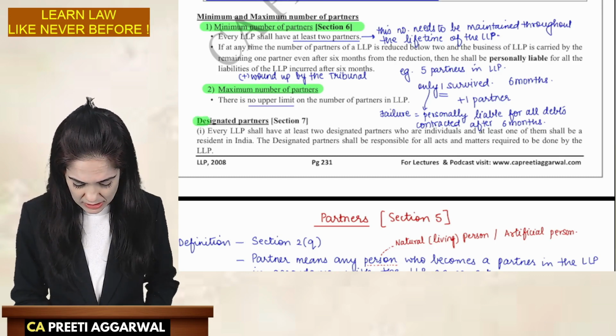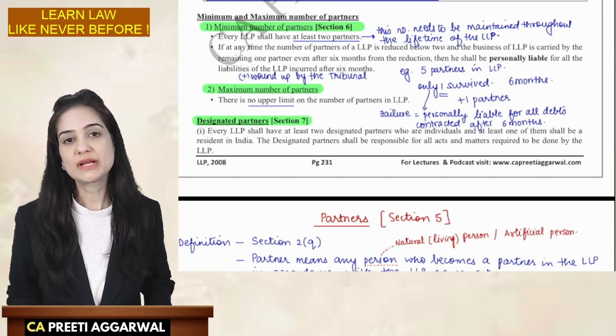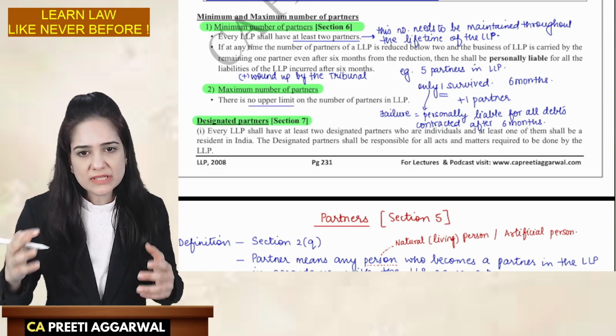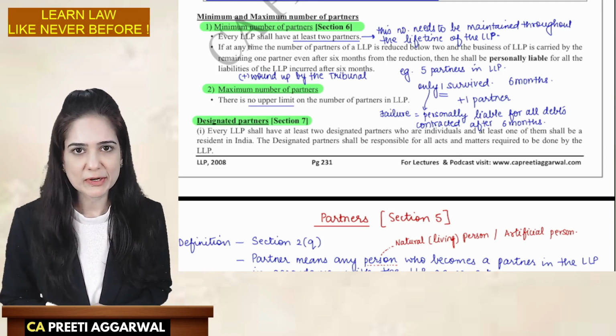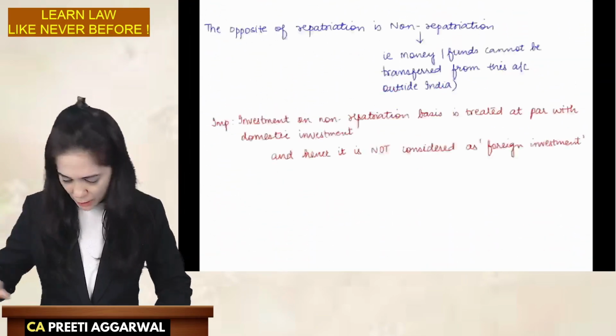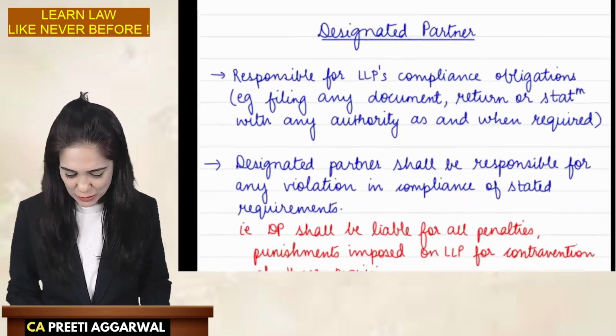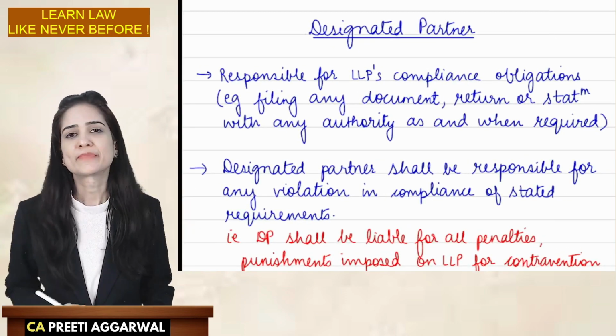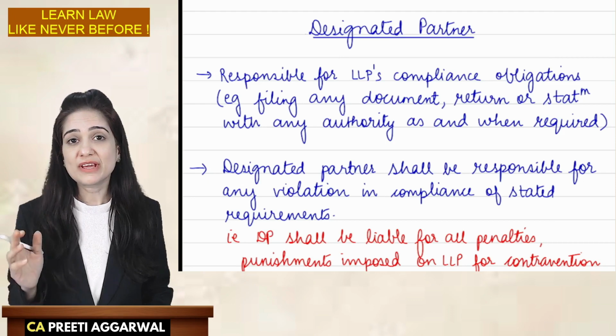Designated partners is discussed under section 7. First, let us understand what is the role of designated partners and why do we need designated partners. Now, let me use DP. Otherwise, I'll have to keep on repeating designated partners again and again. So, I'll call them as DP.